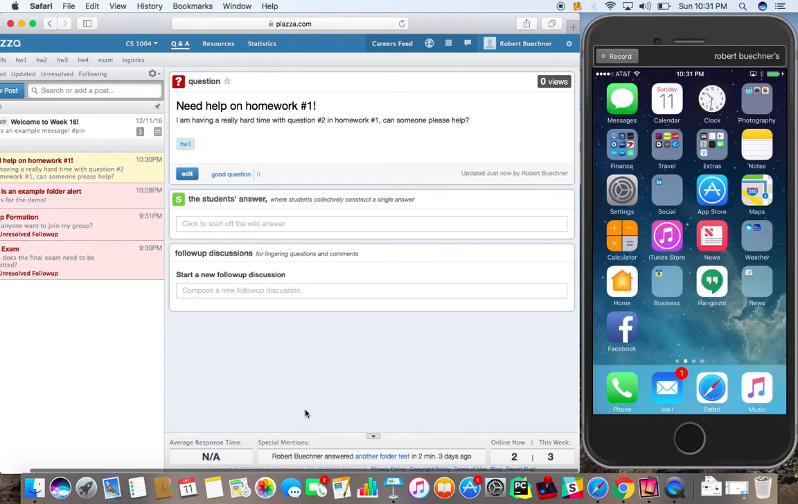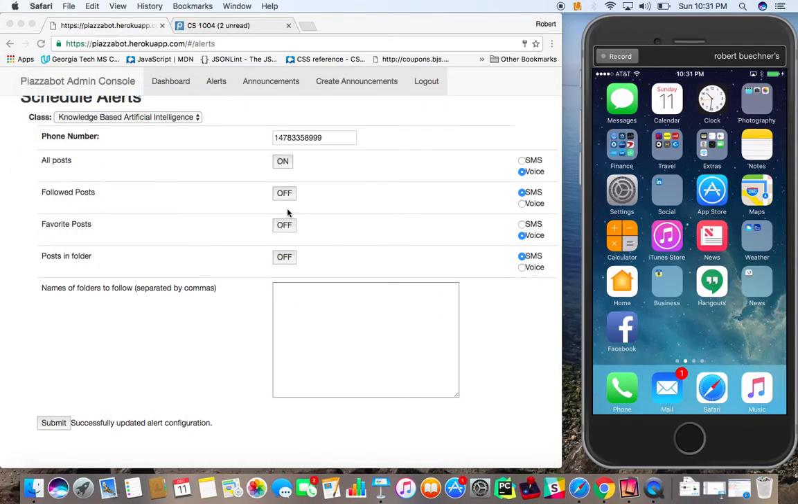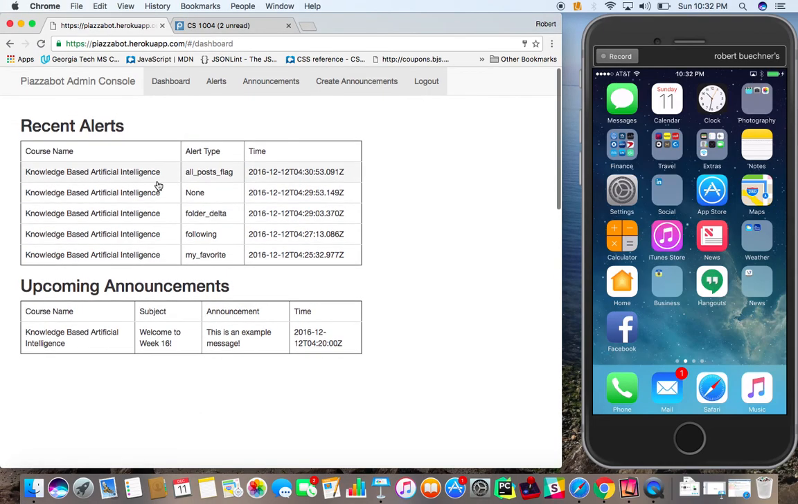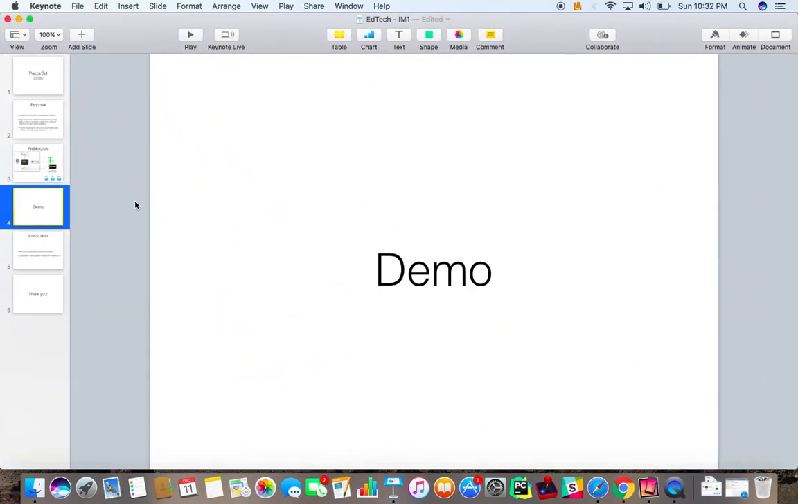All right, so then there is our voice alert for the all posts alert type that we had configured in the Piazza bot. And if we had set these the opposite, we could have gotten an SMS for all posts, or a voice alert for followed posts if we'd wanted to set those. All right, and so that's how alerts can be configured and how they work. And then as you can see, going back to our dashboard page here, we can see that we have some data with our alerts that have recently been sent, as well as the announcement that we created. All right, so let's go back to our presentation here.